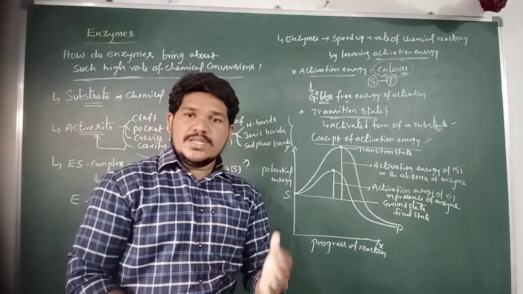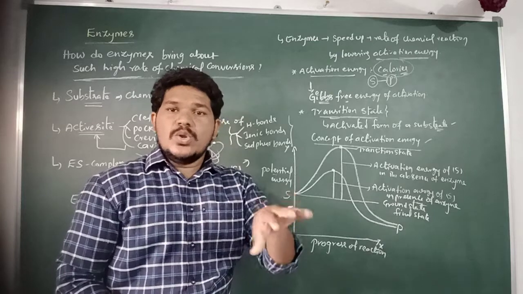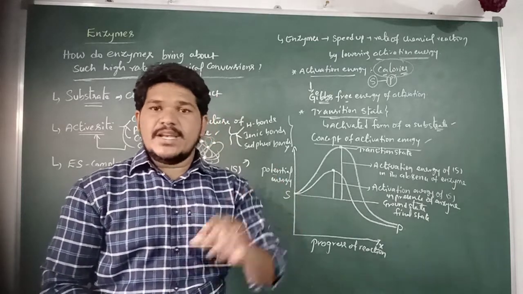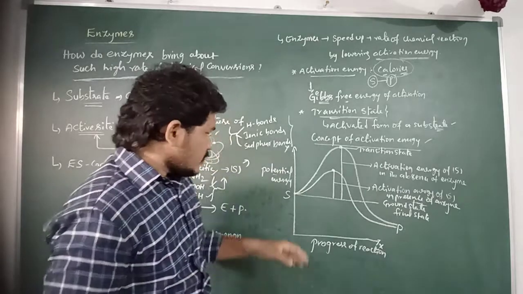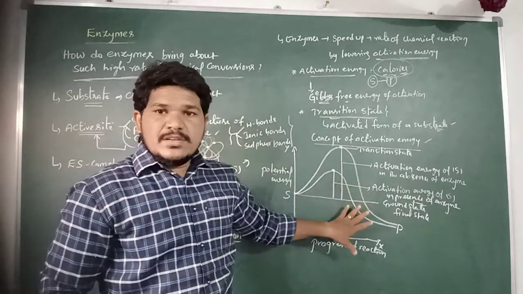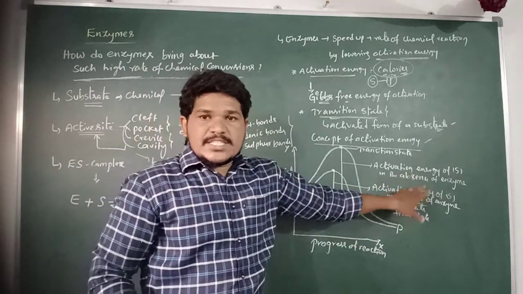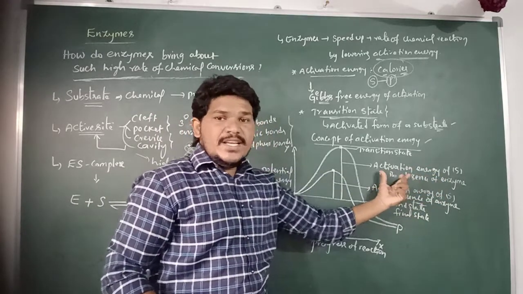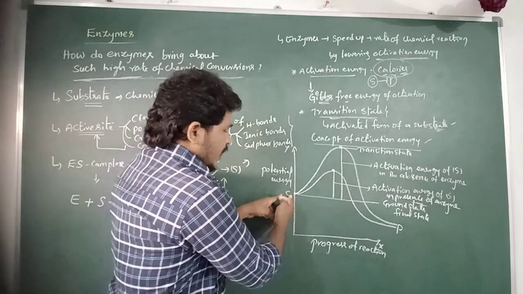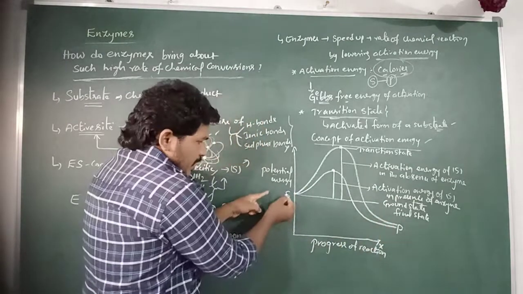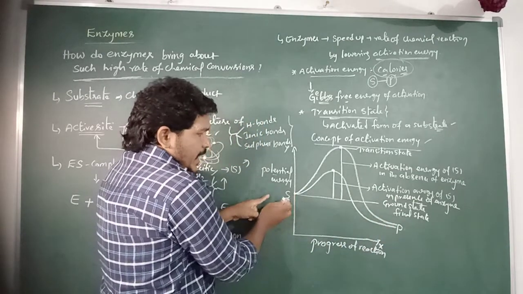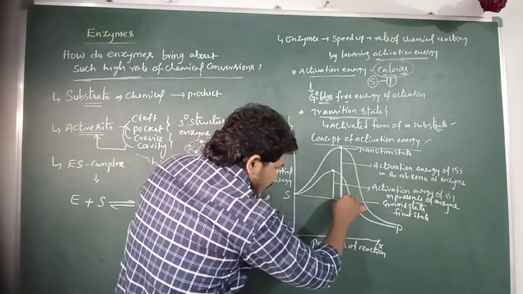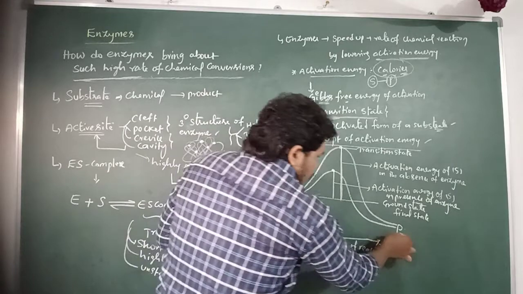So how is the activation energy lowered in a chemical reaction? In the absence of enzyme, the substrate molecule requires a higher amount of activation energy for its conversion into the product.